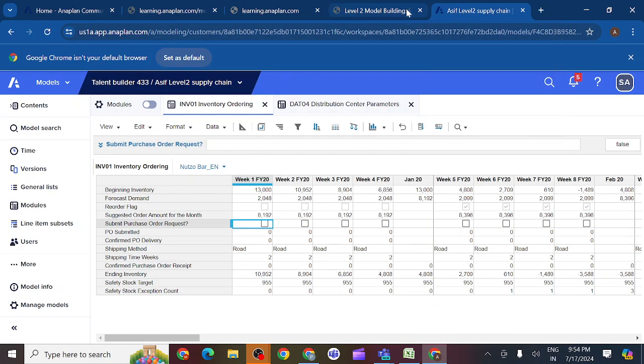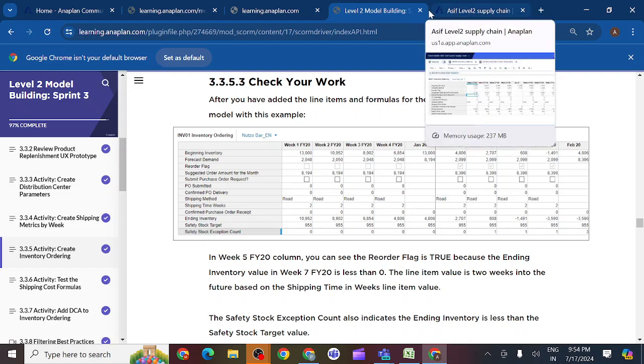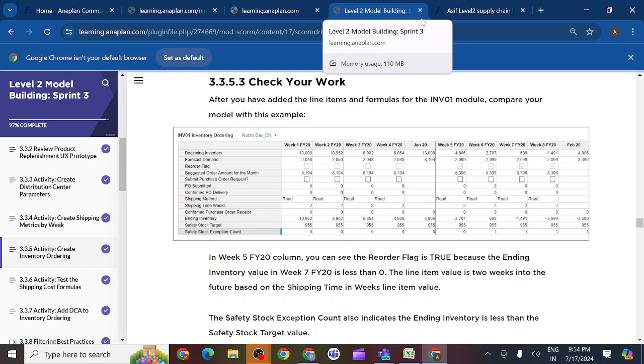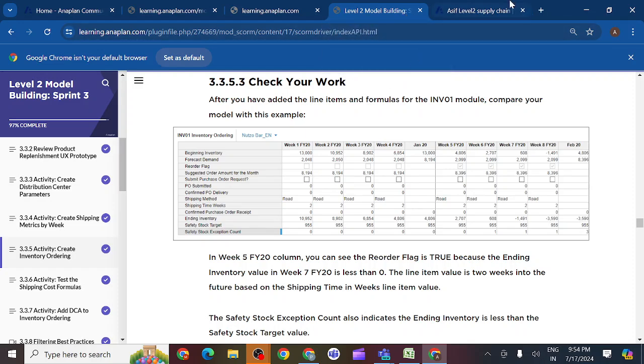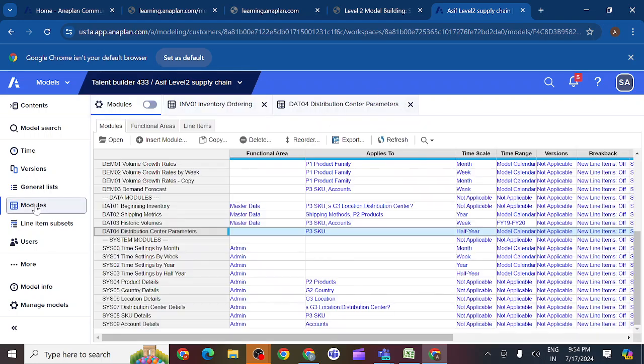We have one mistake here. Can you find it? Only one mistake. What is that mistake? In the suggested order amount for the month, 8194 is there, but we have 8192. I will show why we have 8192.